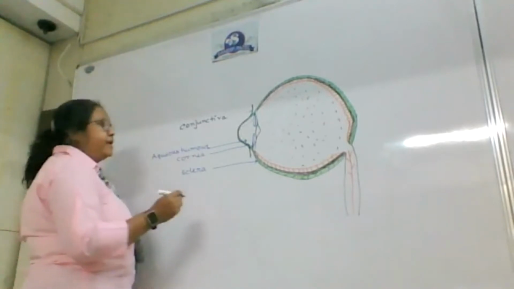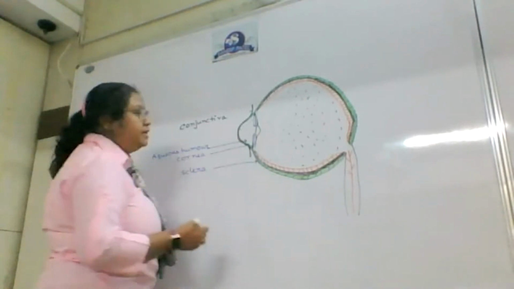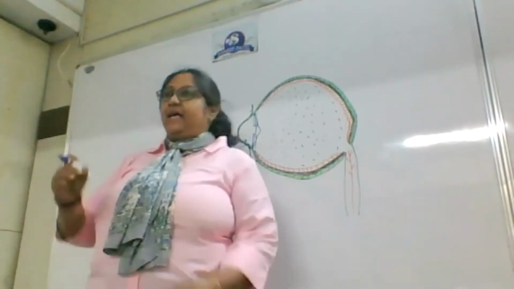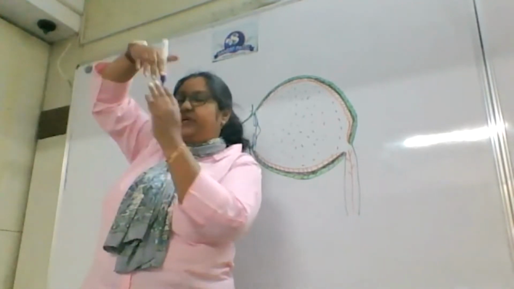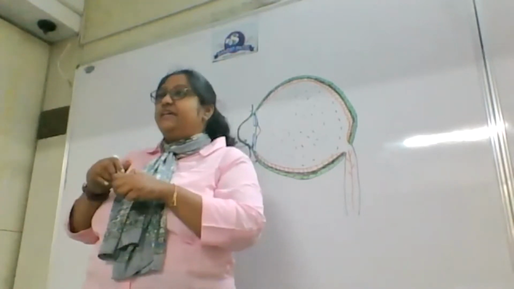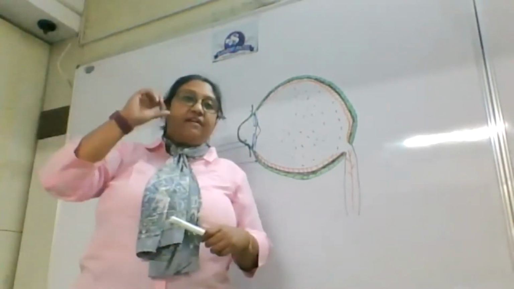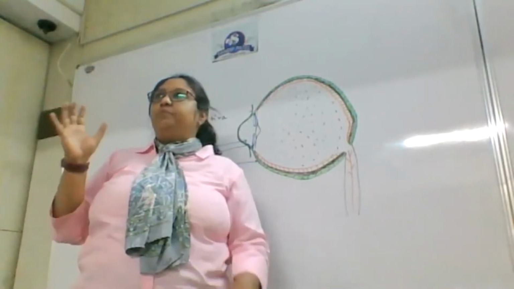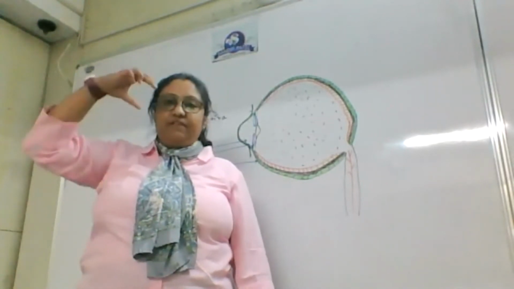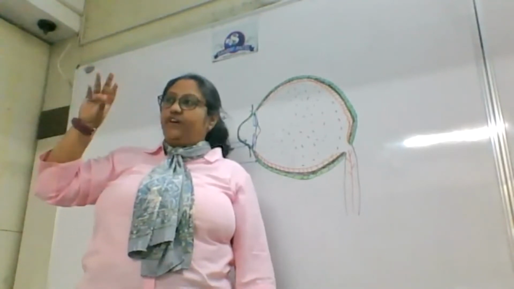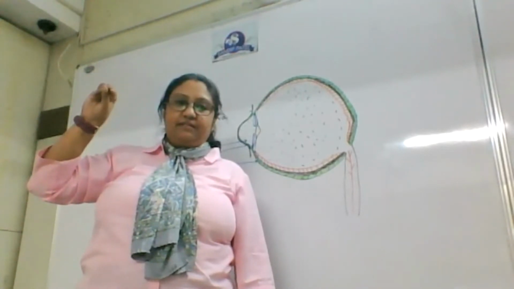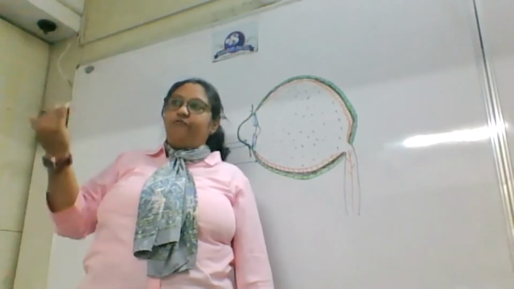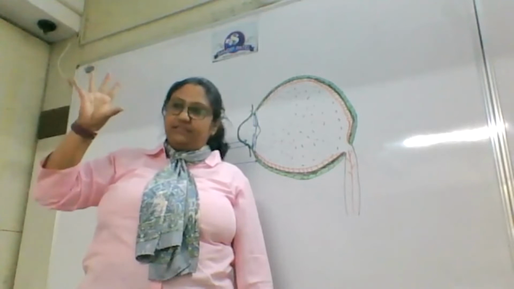Okay. Now, these two blue colored structures, in this diagram, I am drawing them as two flaps like this, but they are not actually like this. They are like the lens cover of a camera. If you go for a good quality Polaroid camera, you must have seen when you twist, the lens cover gets closed like this. That means it is made up of small flaps and they get closed like this.